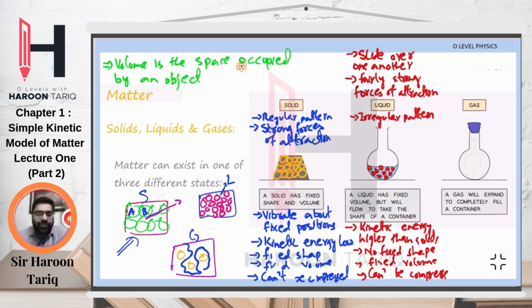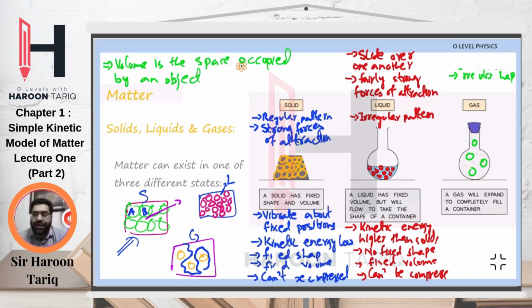Okay, now for this gas, the particles are far away from each other, somewhat like this. A lot of empty spaces in between, aren't there? The first thing that we see is we don't see the neat rows as we saw for a solid. So we'll say irregular shape, just like liquids.